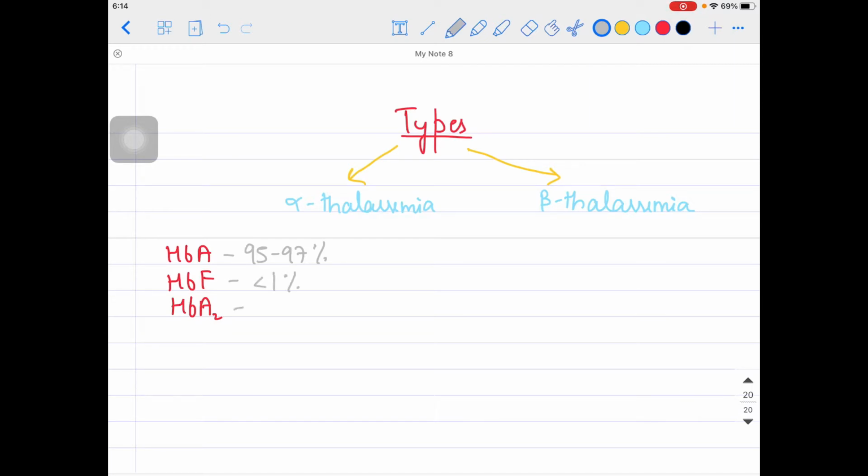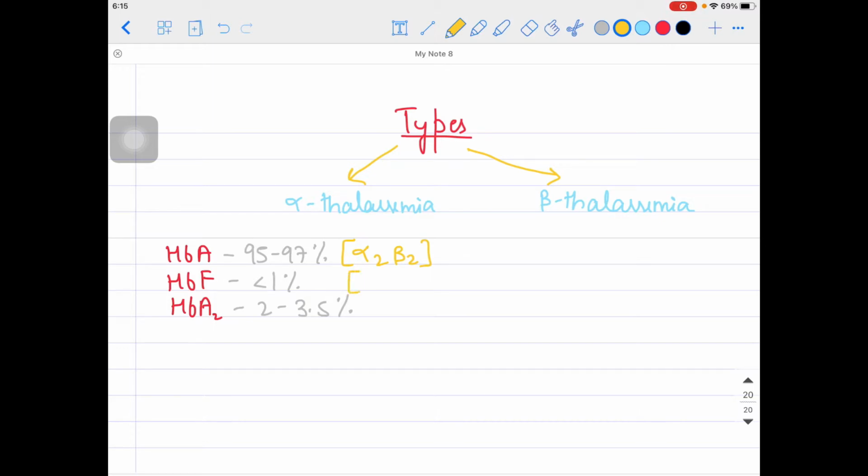Okay, and HbA2 is also very less, that is around 2 to 4% or 2 to 3.5%. Further, I can write over here that HbA will be having which form? HbA will be having alpha 2 beta 2. That is very, very common, guys. Alpha 2 beta 2, this is just a revision from the sickle cell anemia topic. If you haven't watched that, please watch it as well.